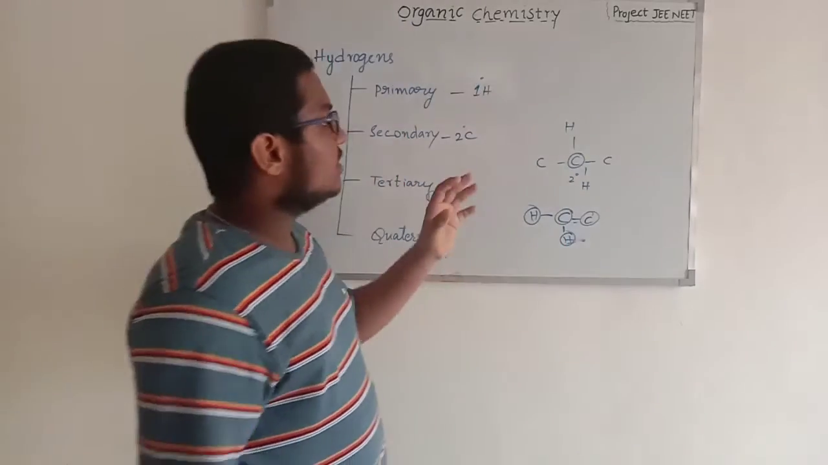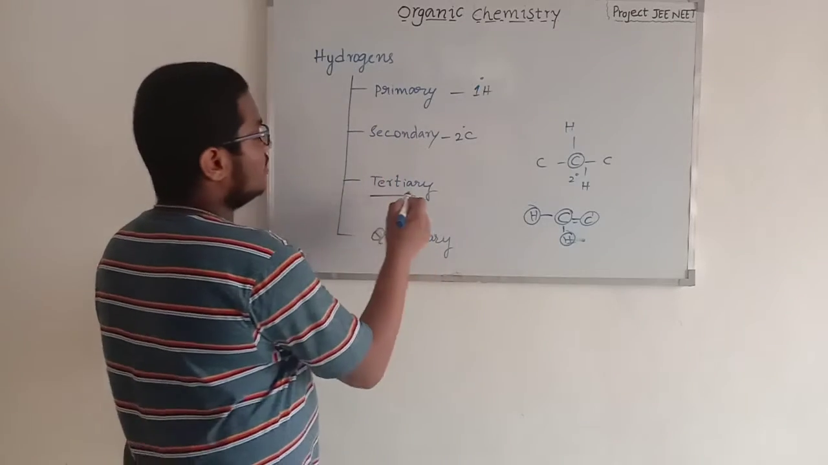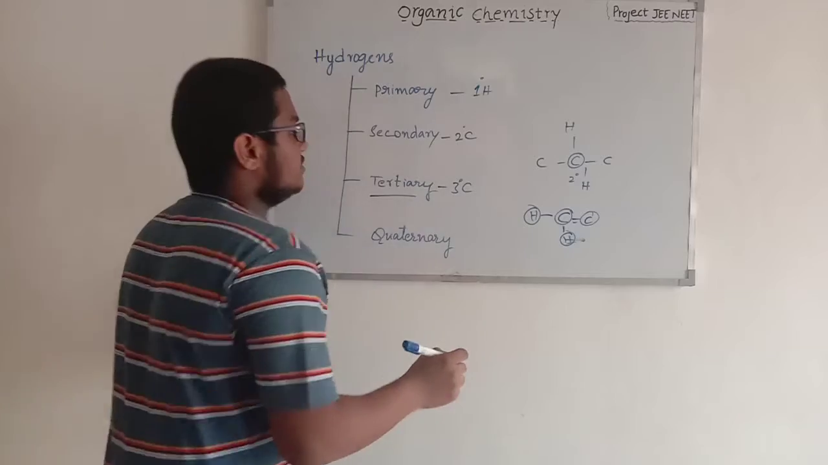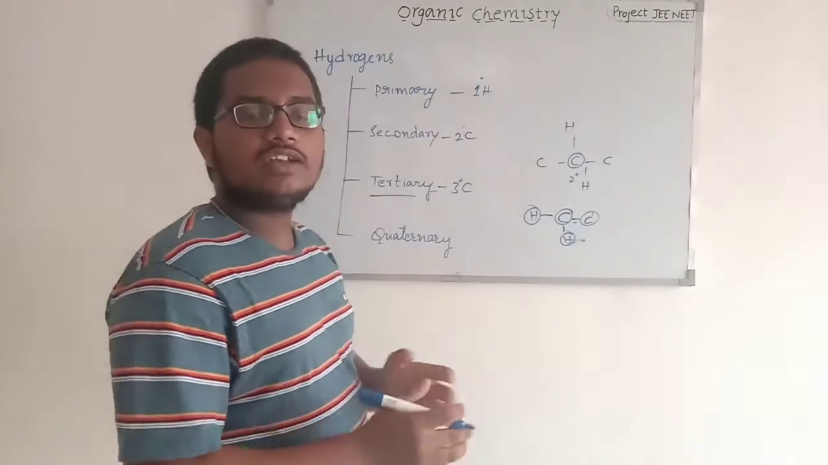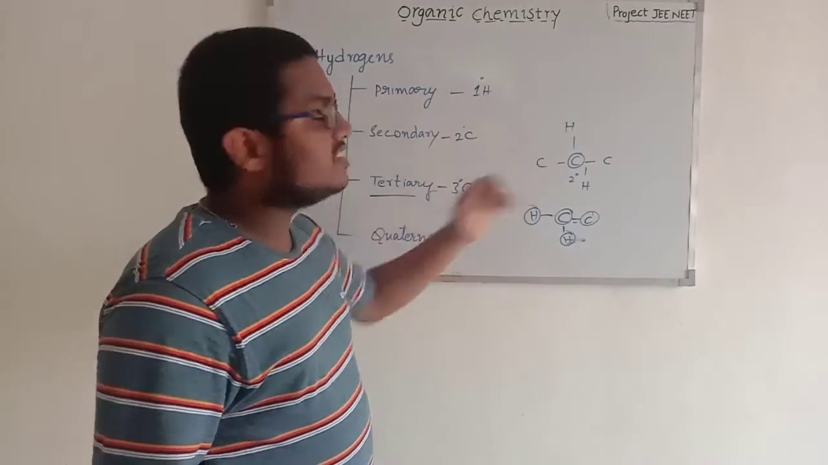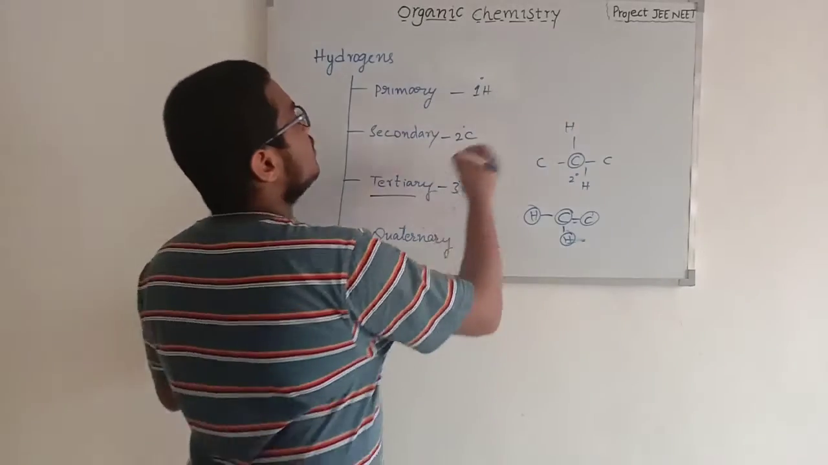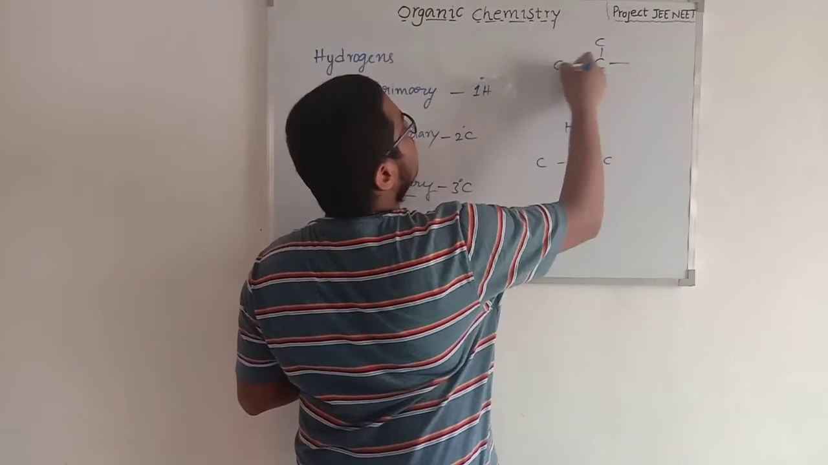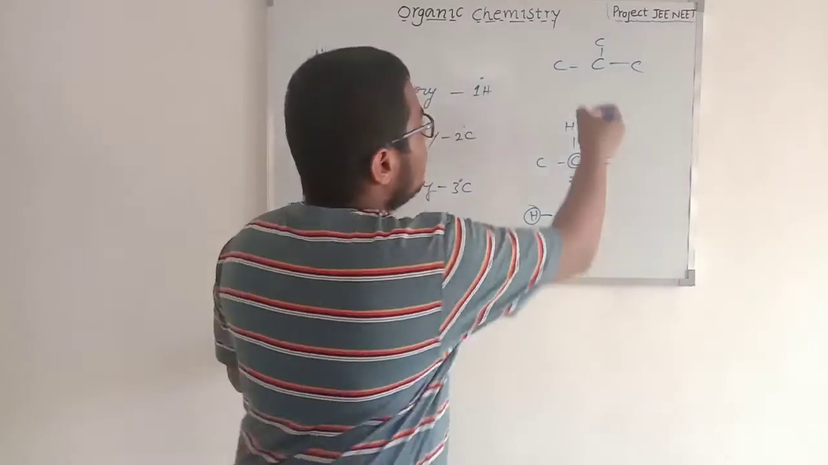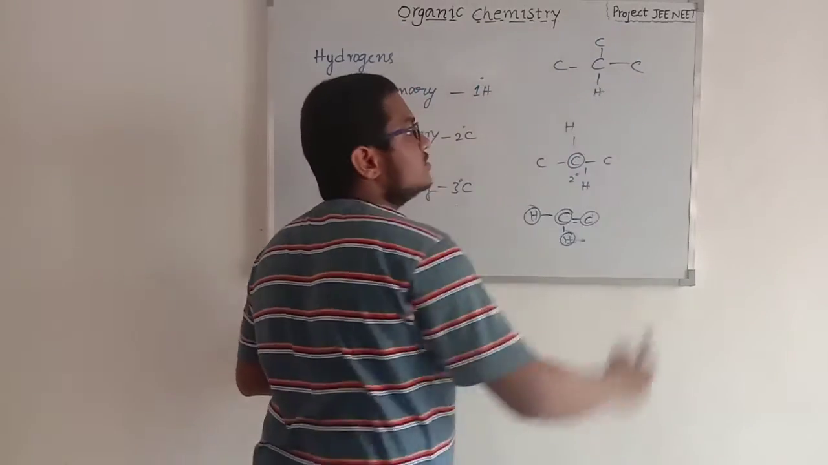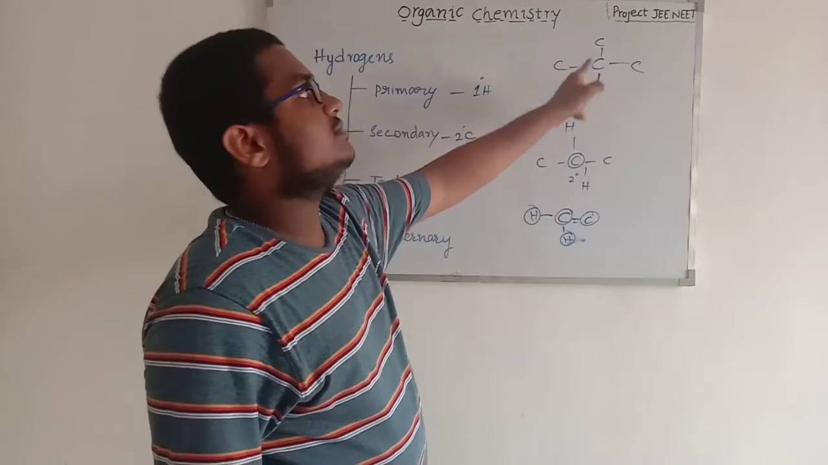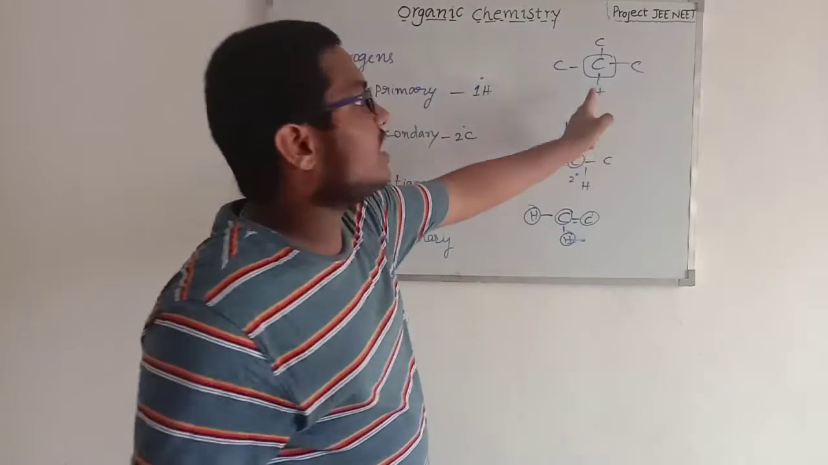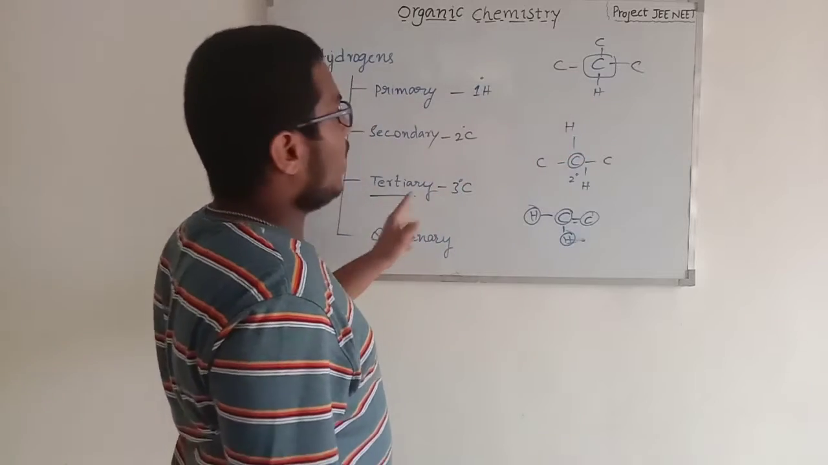As of now, let's complete the tertiary carbon, tertiary hydrogen also. Tertiary hydrogen is the hydrogen which is bonded with the tertiary carbon. For example, this carbon is bonded with 3 carbons. So the remaining valence is filled with the hydrogen. So this hydrogen is bonded with the 3 carbons. So this hydrogen is known as tertiary hydrogen.